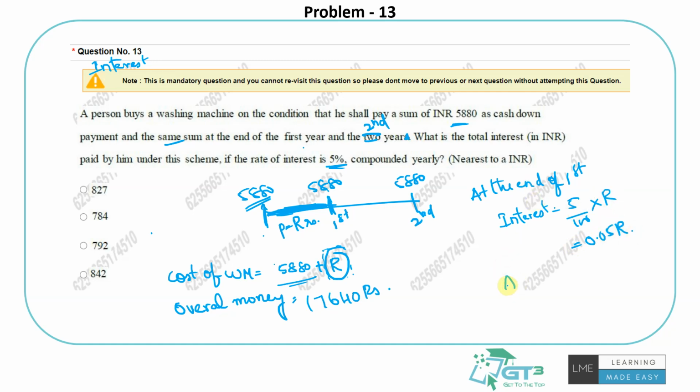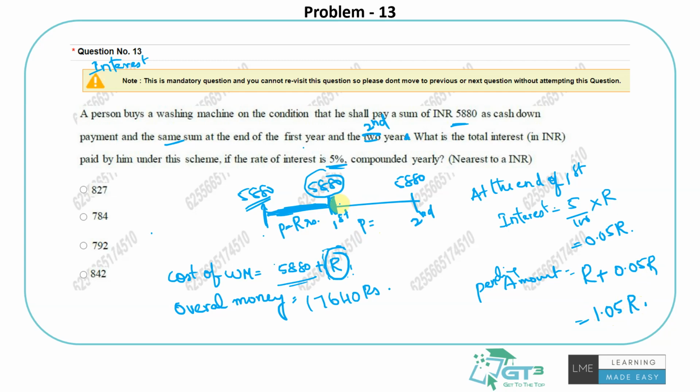Okay, so what is our pending amount at the end of the first year? Already R rupees is my pending part, but the person has to pay it. On top of that, he is also supposed to bear the interest. Totally, he is supposed to pay 1.05 R. So what did the person do? He paid 5880. So what is the situation now? After paying this, what is the amount left?